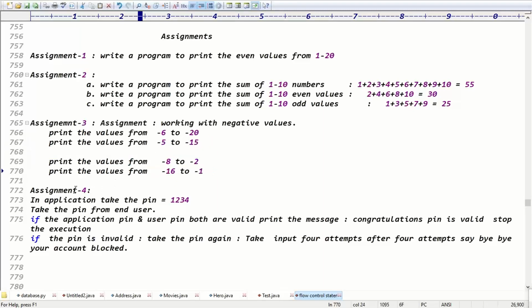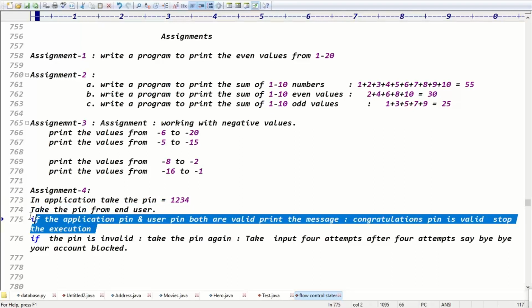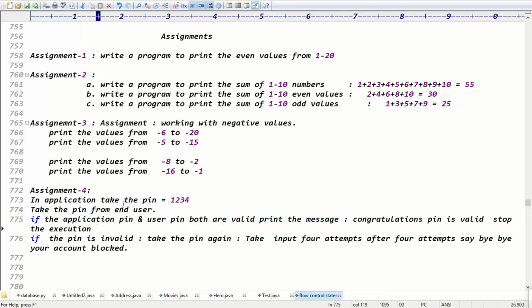That's it. And the fourth assignment is what? In the application, take the pin number like 1, 2, 3, 4. Take the pin from the end user. The end user is asked to please enter the pin. Assume he also enters 1, 2, 3, 4. Then the application pin and the user pin both match, right? Both are valid.